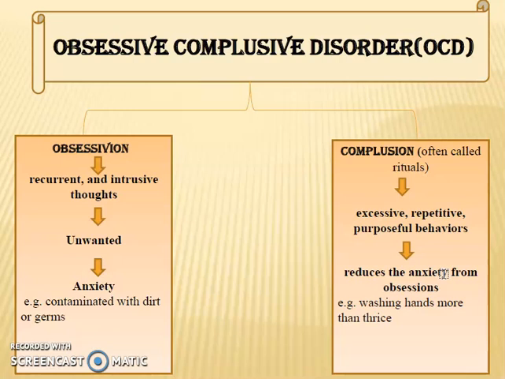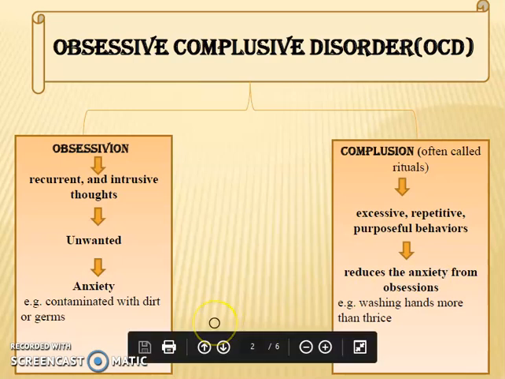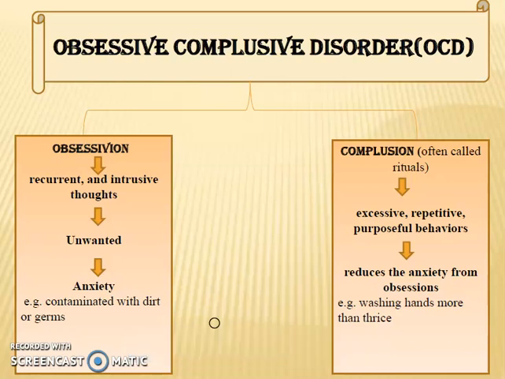Like we took the example here that the door might be locked or not. This thought comes repeatedly into his mind. Now, how does it become a compulsion?